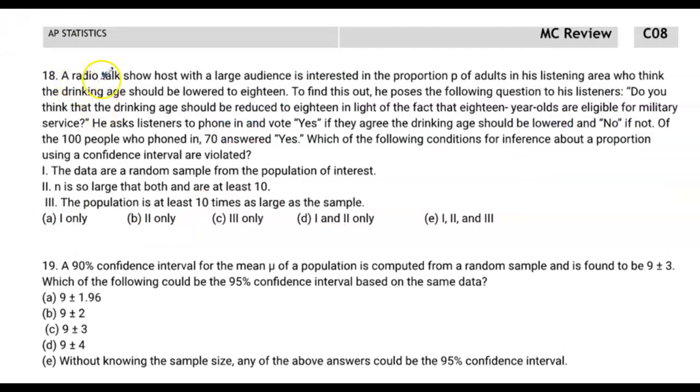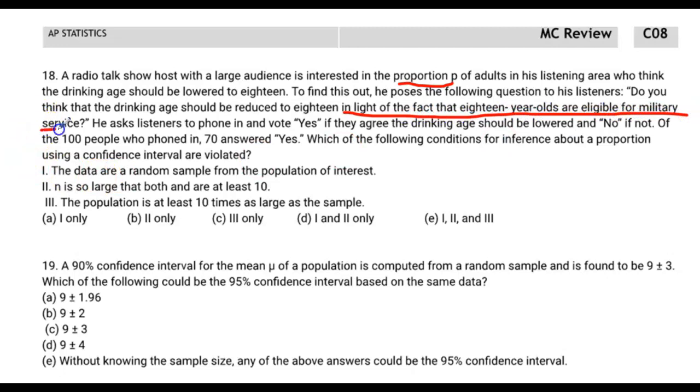All right, moving on up to question number 18. In question 18, a radio talk show host with a large audience is interested in the proportion P of adults in his listening area who think the drinking age should be lowered to 18, as it is in some places around the world. To find this out, he poses the following question to his listeners. Do you think the drinking age should be reduced to 18, in light of the fact that 18-year-olds are eligible for military service?